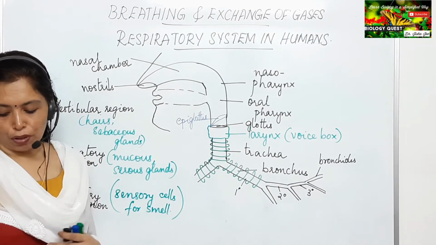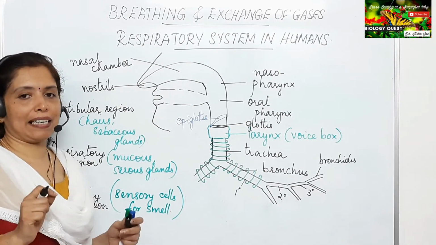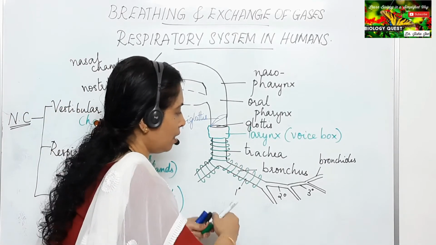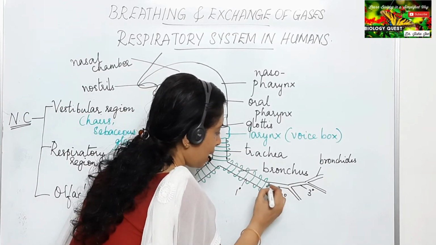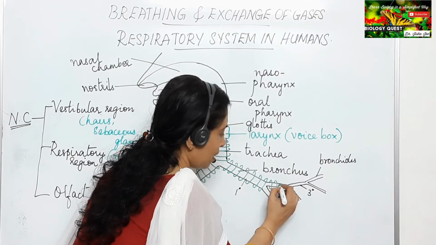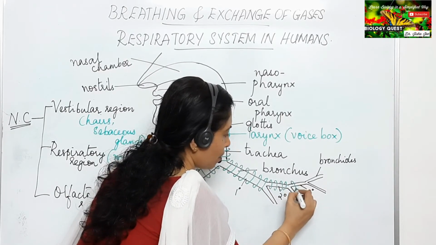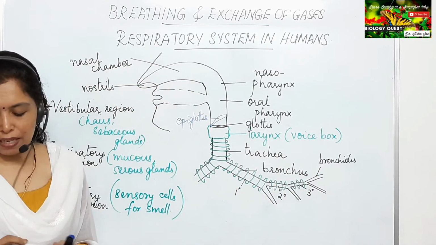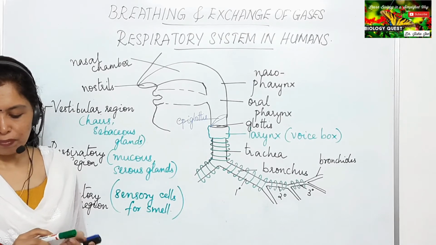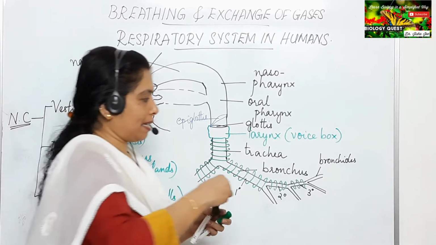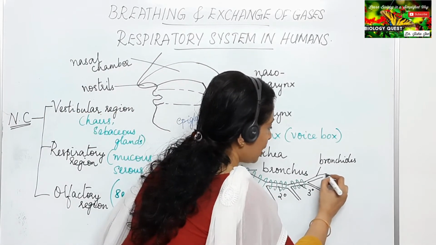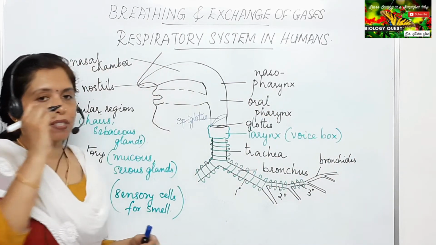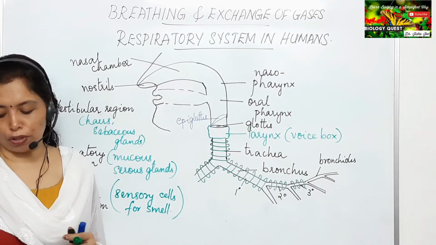Bronchioles. These bronchioles lack cartilaginous rings. Cartilaginous rings are present in the trachea. They are present on the primary, the secondary, as well as on the tertiary bronchi. They are present, but they are absent in the bronchioles. Okay, these bronchioles again redivide to form finer branches. These finer branches are called the respiratory bronchioles.